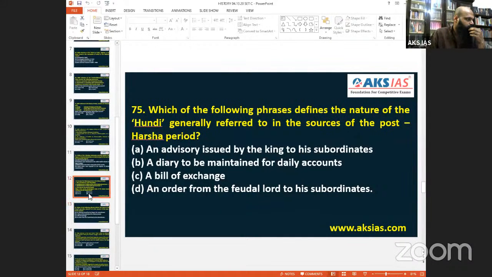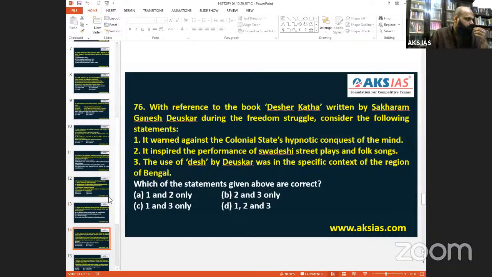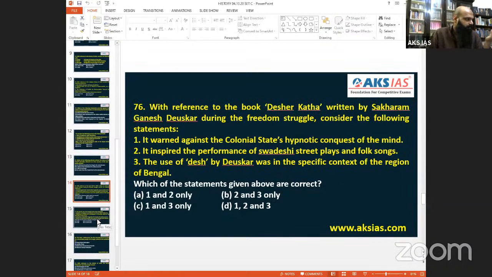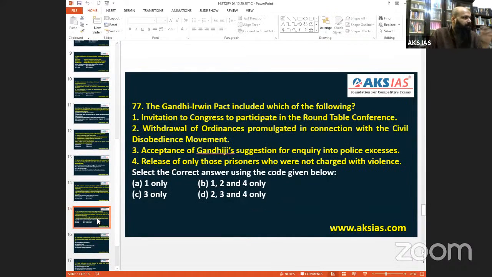For 76, I just have a little bit of confusion there. So 77, when it comes, Gandhi Irwin Pact. Very nice. Modern India has come. And okay, last question, 76 also is modern India, let it be. But that's more 76 though.